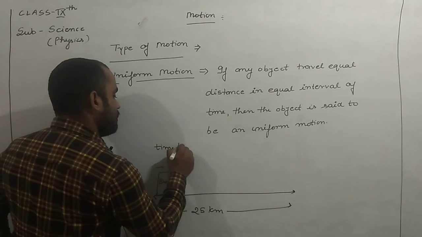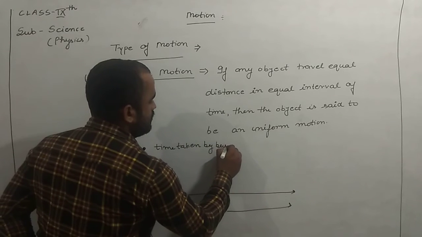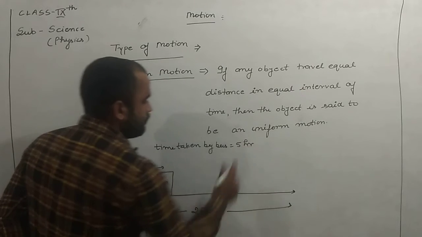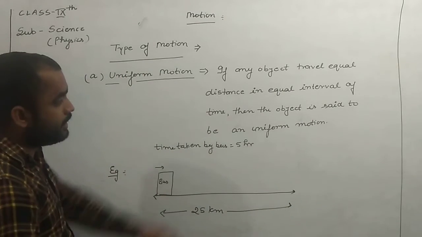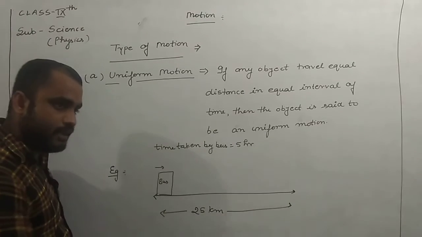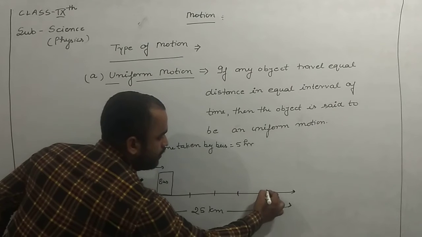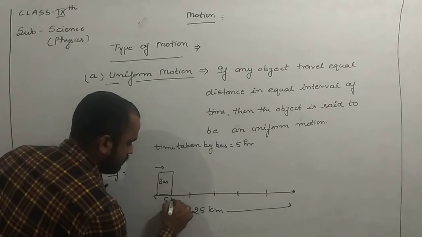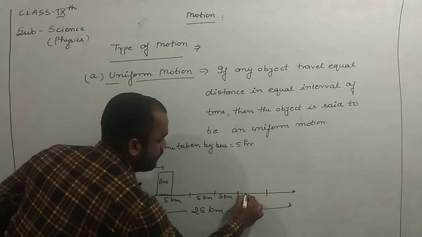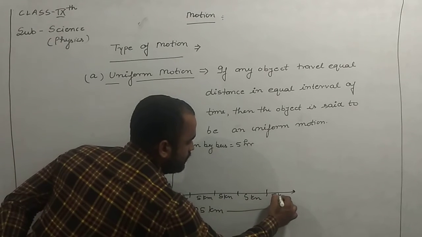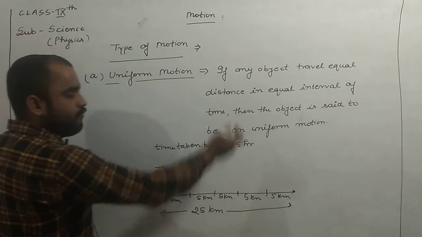Then the time taken by the bus to cover the distance is 5 hours. The bus covered 25 kilometers of distance in 5 hours. It is said to be in uniform motion when, as the bus travels, the path is divided into 5 parts. The first part is 5 kilometers, the second part is 5 kilometers, then 5 kilometers, 5 kilometers, and again 5 kilometers. And every distance will be covered in uniform motion.